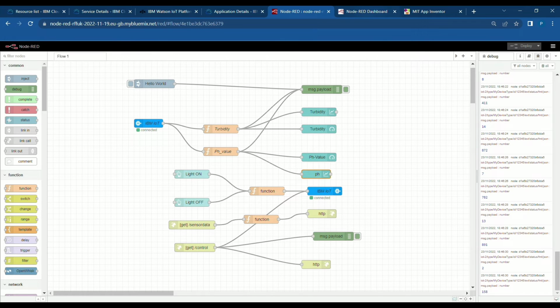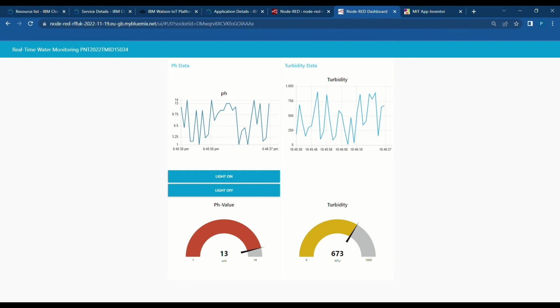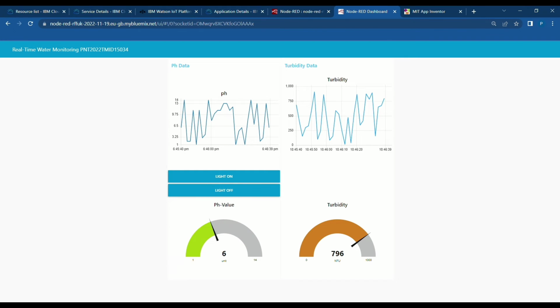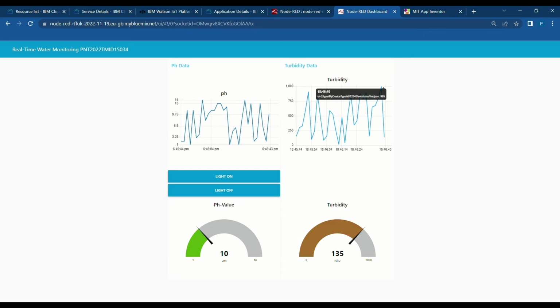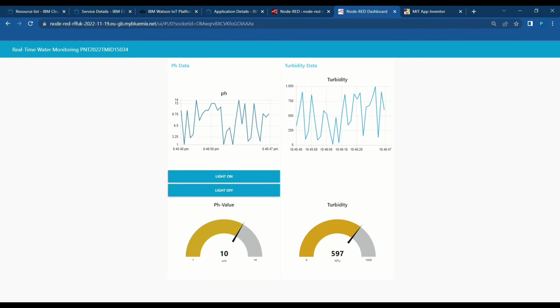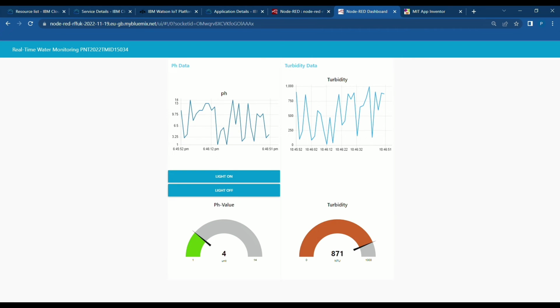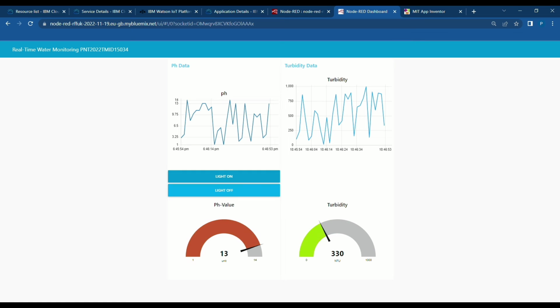Here you can see that two buttons are connected, light on and light off, which has a direct effect on the code. The real-time values are updated in the turbidity and pH meter, and the graph is really helpful for analyzing how drastically the change has occurred.